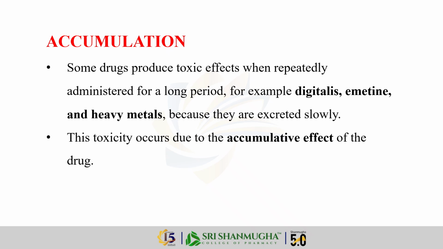Next, accumulation. Some drugs are slow movers. If you take them repeatedly for a long time, they accumulate in the body because they are excreted very slowly. This can lead to poisoning or toxic effects. Examples, digitalis and heavy metals.